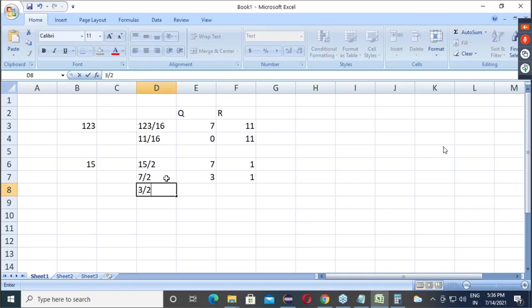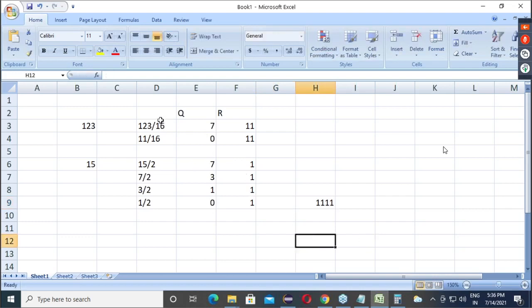After that 3 by 2: here 1, remainder 1. Then 1 by 2: here 0, remainder 1. So obviously our binary conversion is 1 1 1 1.